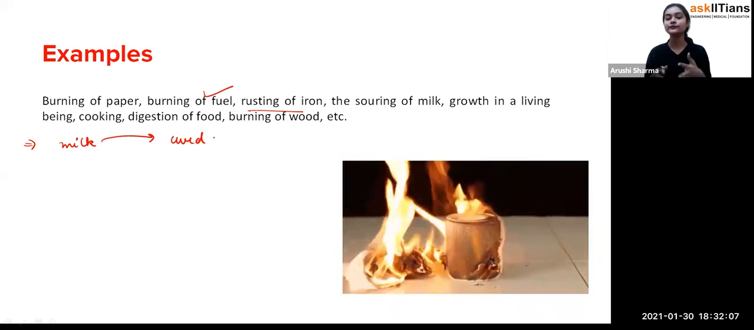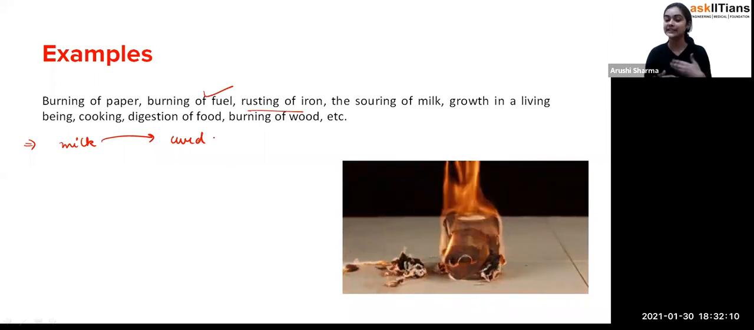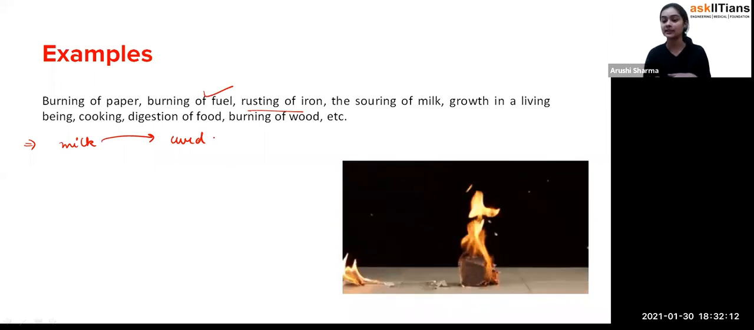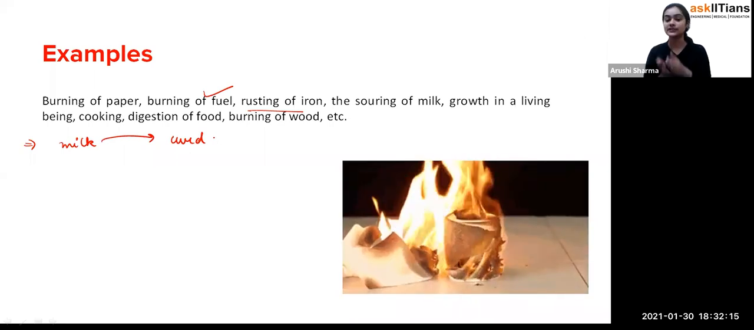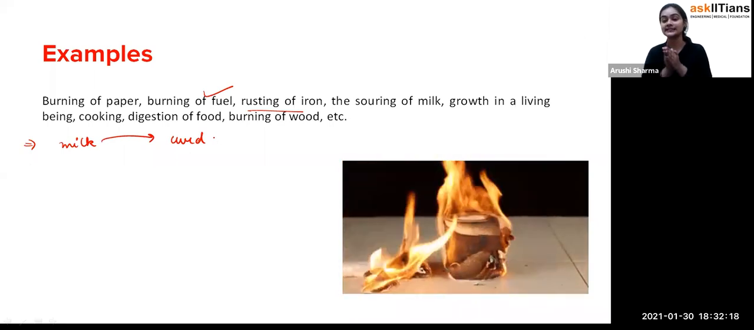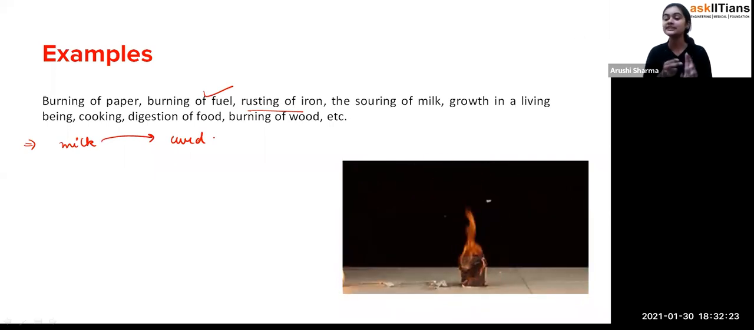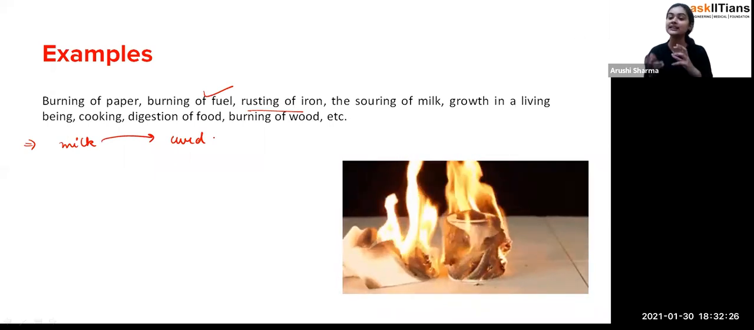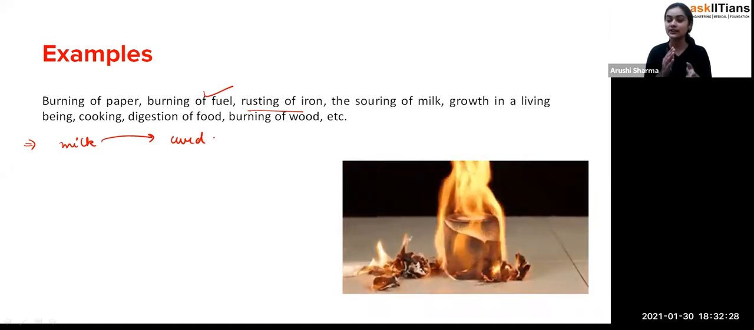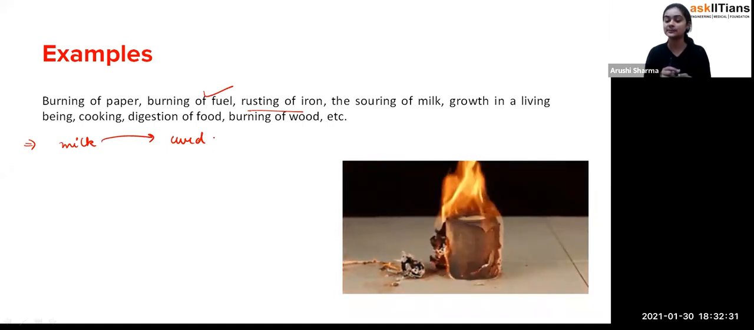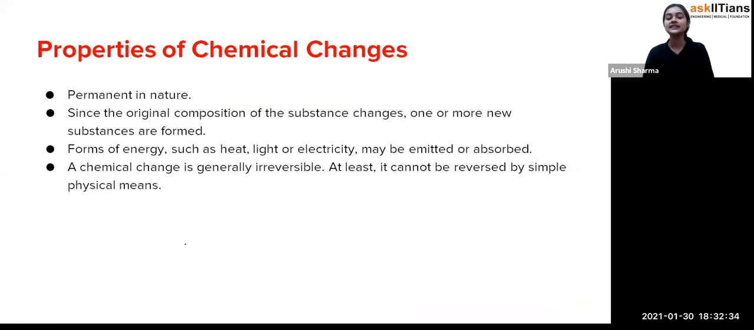Digestion of food, burning of wood: all the changes in which something new is formed and there is some change in chemical composition, and you can't reverse them, are called chemical changes. So what's the difference between physical change and chemical change? Physical changes are reversible in nature, but chemical changes are irreversible. These are the properties of chemical changes. It is permanent in nature. Obviously, student, like we have seen milk to curd, you can't convert that curd back into milk. So it is a permanent change.